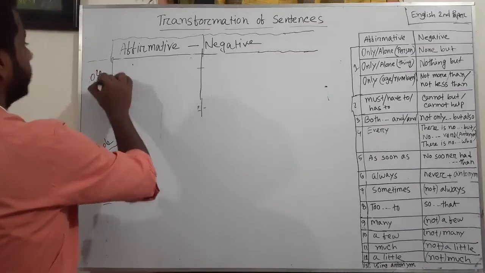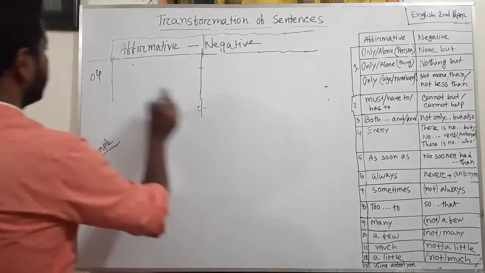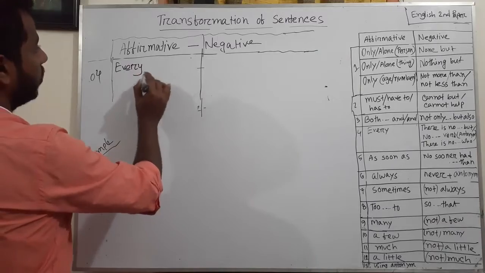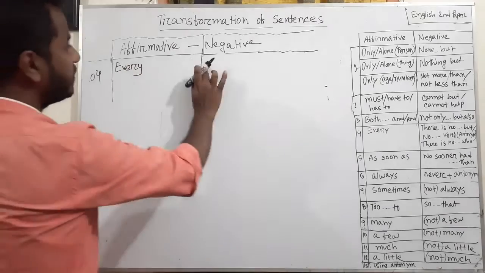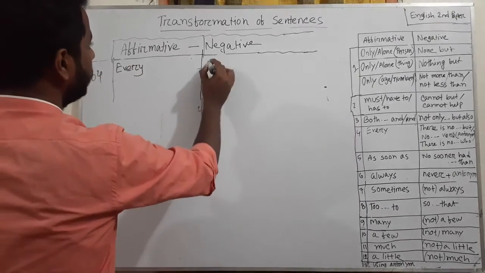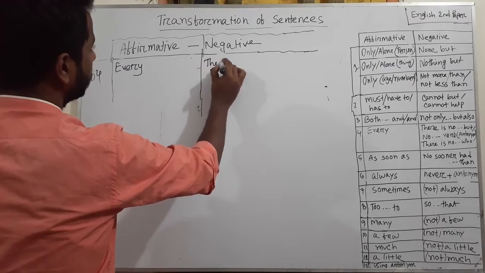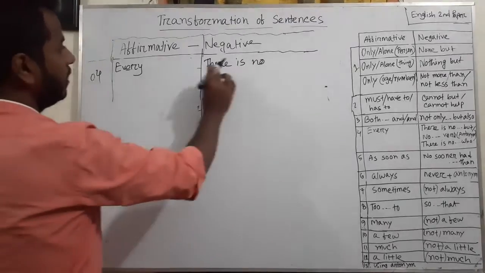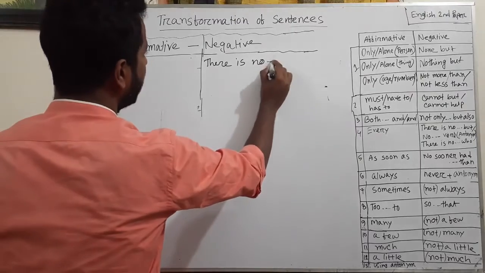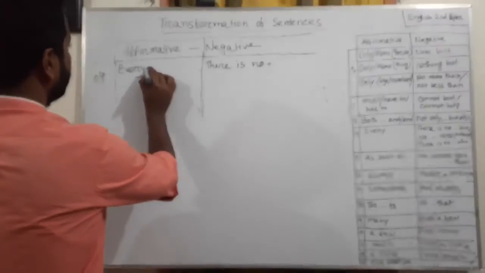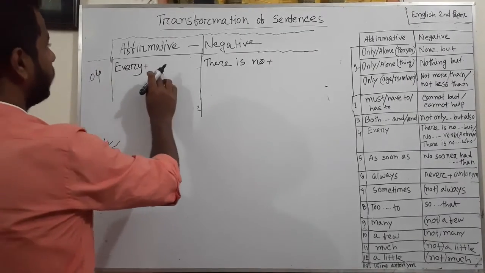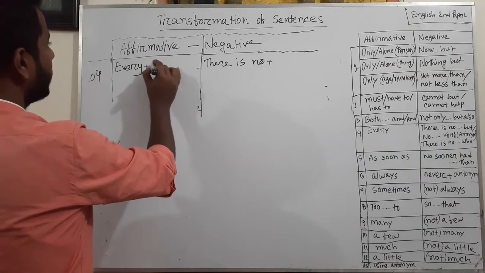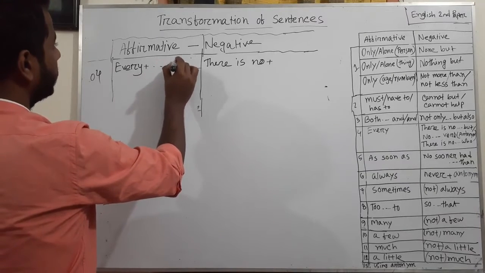Rule 4. If in an affirmative sentence there is every, then in a negative sentence you can use there is no instead of every. After every there is a noun, then a verb.